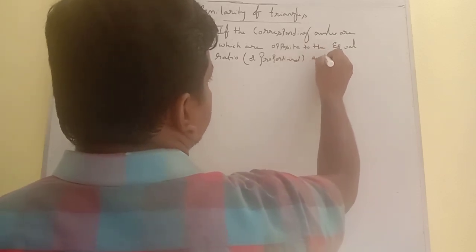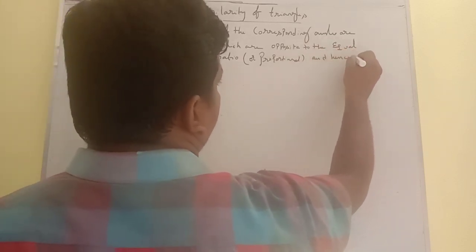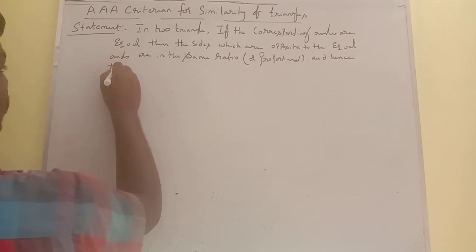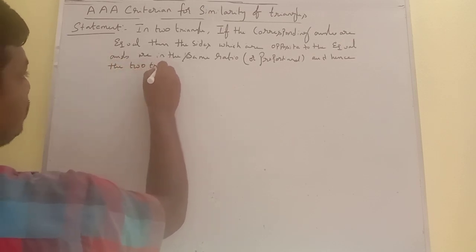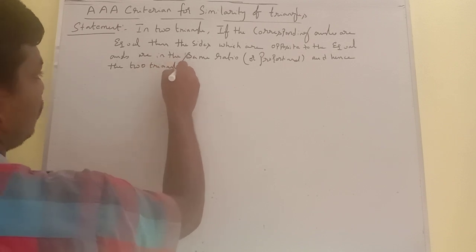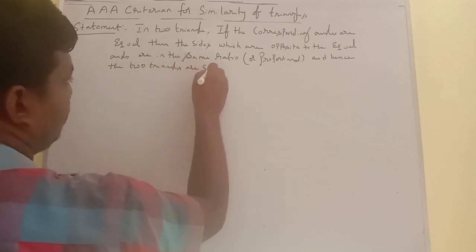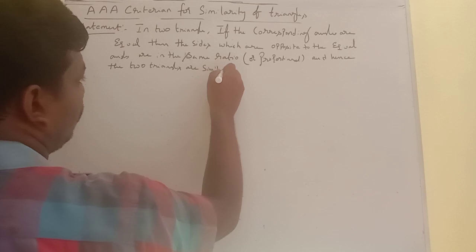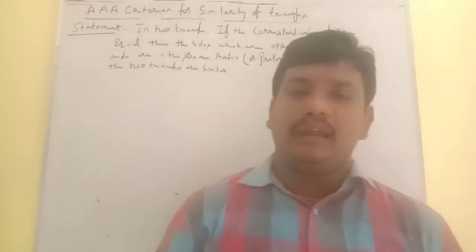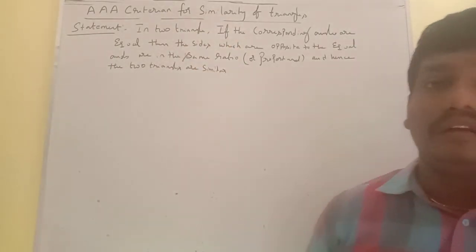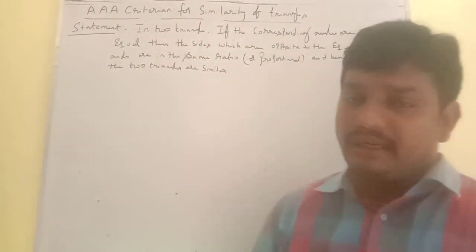And hence the two triangles are similar. Okay, this is the statement of the angle criterion for similarity of two triangles.